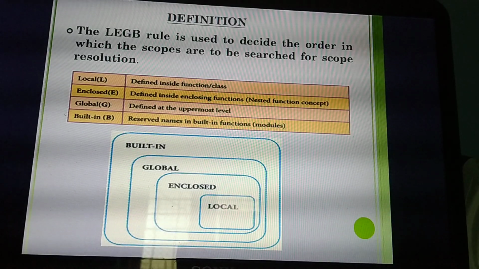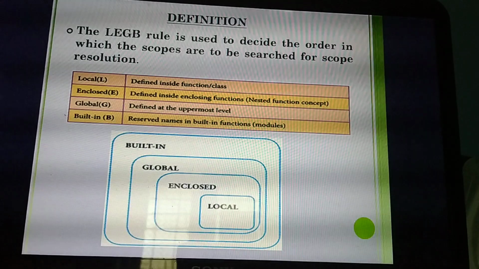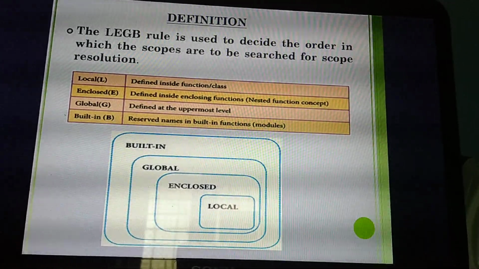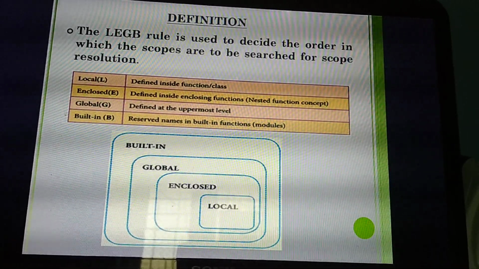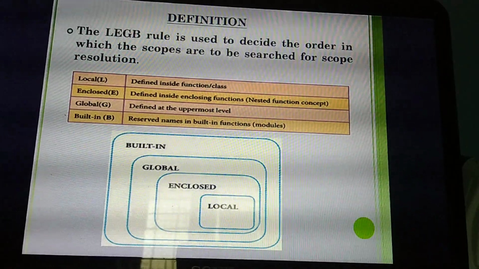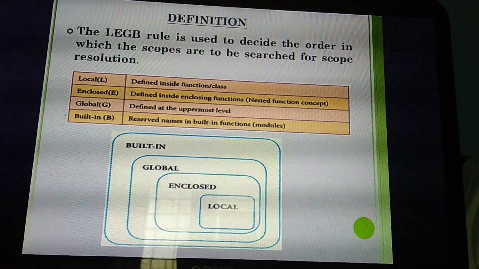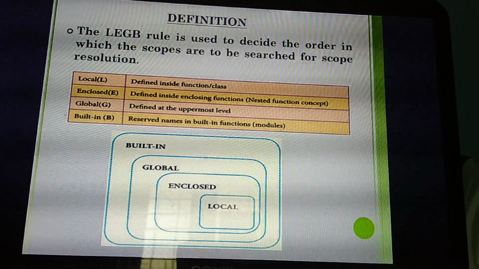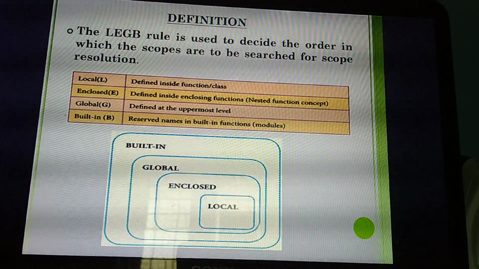Very, very important. If you have a textbook, I thought all of you bought your textbooks, please mark it. What are the things I have said? Mark it and study. Very, very important question for 2 mark, 3 mark as well as 5 mark. If they ask a 2 mark question, you need to write this definition, this tabular column and draw this diagram. Then only you will get 2 marks. For a 3 mark question, you also need to write this definition, draw this diagram and this one. Understand? Very, very important. Same thing only.